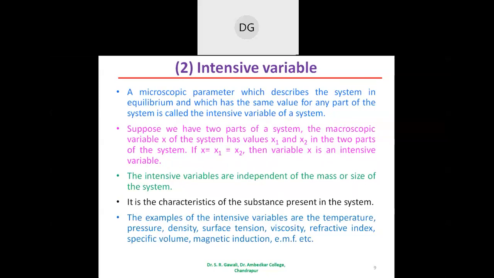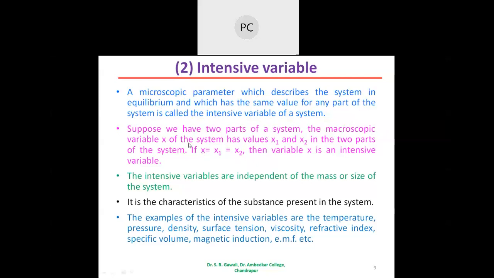So what is the intensive variable? An intensive variable is a macroscopic parameter which describes the system in equilibrium and which has the same value for any part of the system. Whatever the parts of the system are, all these parts have the same value. Such a macroscopic parameter is called the intensive variable of a system.